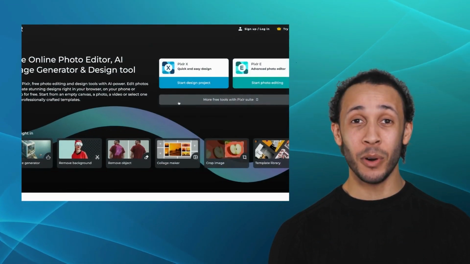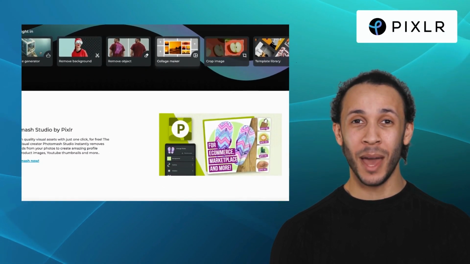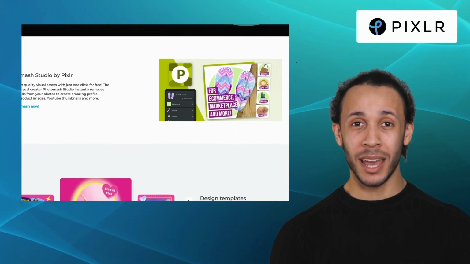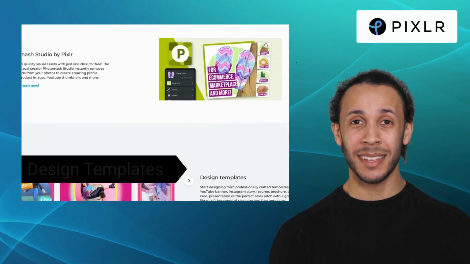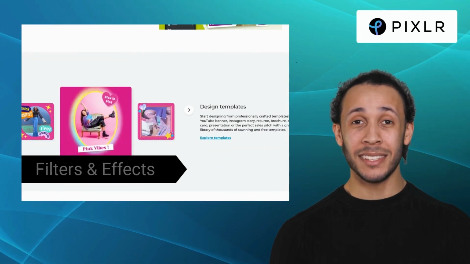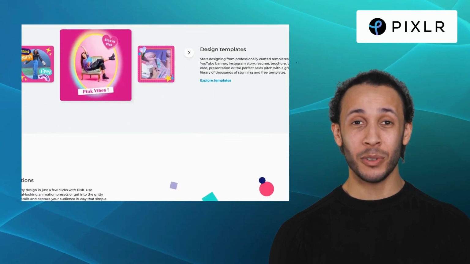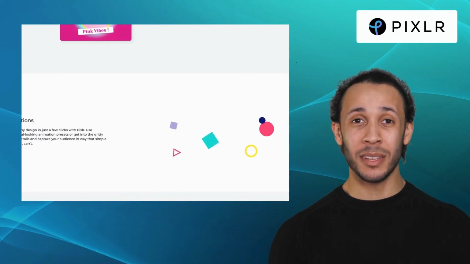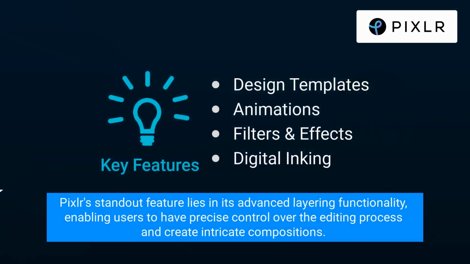Second alternative on our list is Pixlr. Pixlr stands out as a powerful online photo editing tool that excels in both functionality and user-friendliness. It offers features like design templates, animations, filters and effects, and digital inking. From basic edits like cropping and resizing to advanced adjustments of colors and tones, Pixlr covers it all. Notably, Pixlr's standout feature lies in its advanced layering functionality, enabling users to have precise control over the editing process and create intricate compositions.